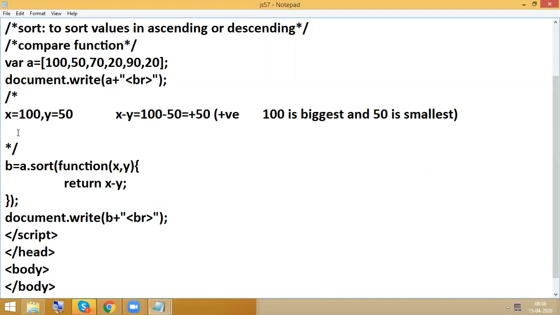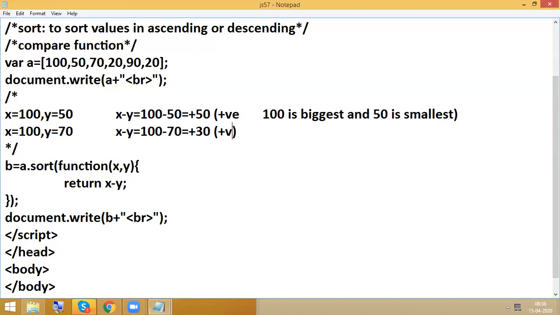Next case is x will be considered as 100, y will be considered as 70. Now in these two, it is going to check x minus y equal to 100 minus 70. The output is plus 30.